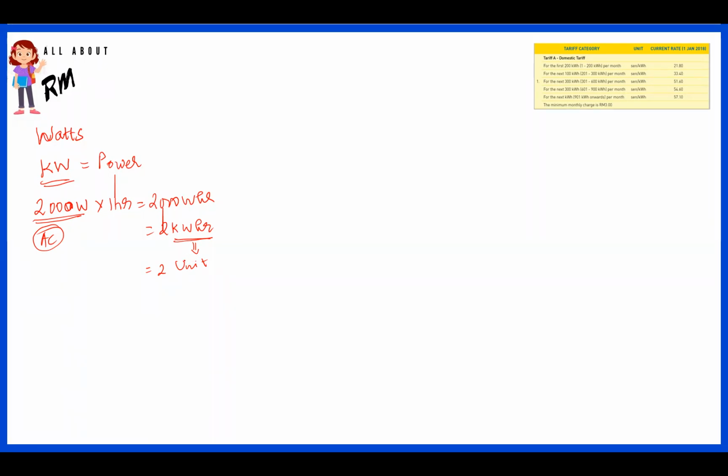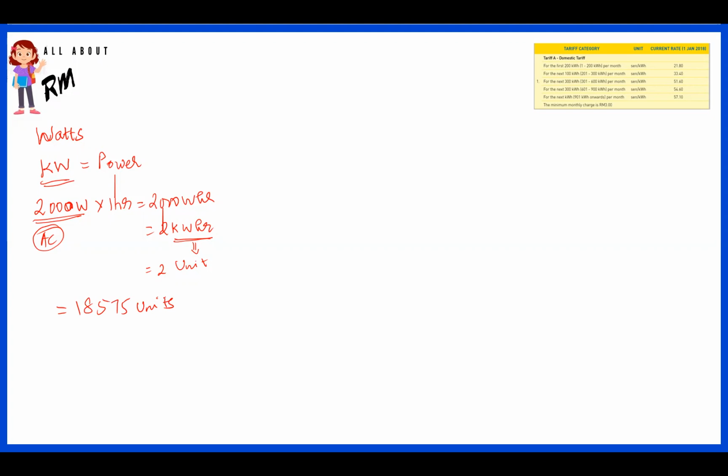This energy is what we call a unit. When you see your electricity bill, typically it says, for example, 18,575 units. What this means is that from the installation of your energy meter in your home until today, you have consumed this much kilowatt hour of power.